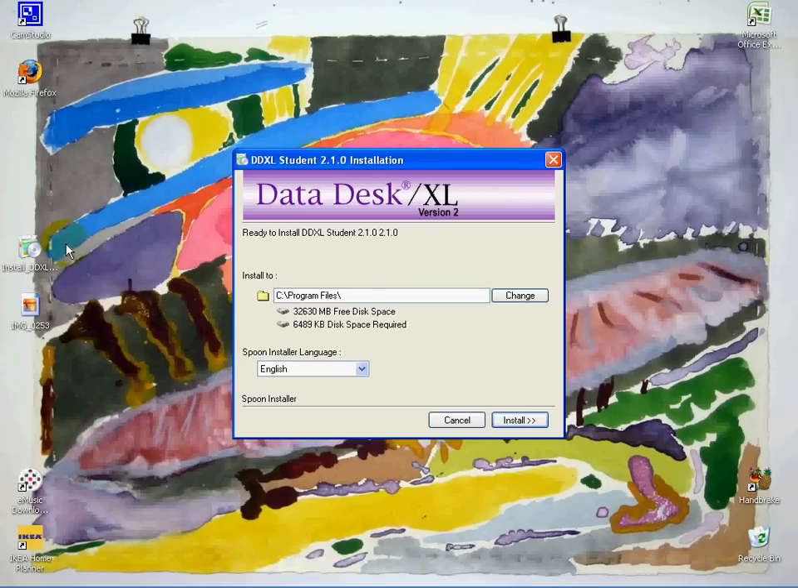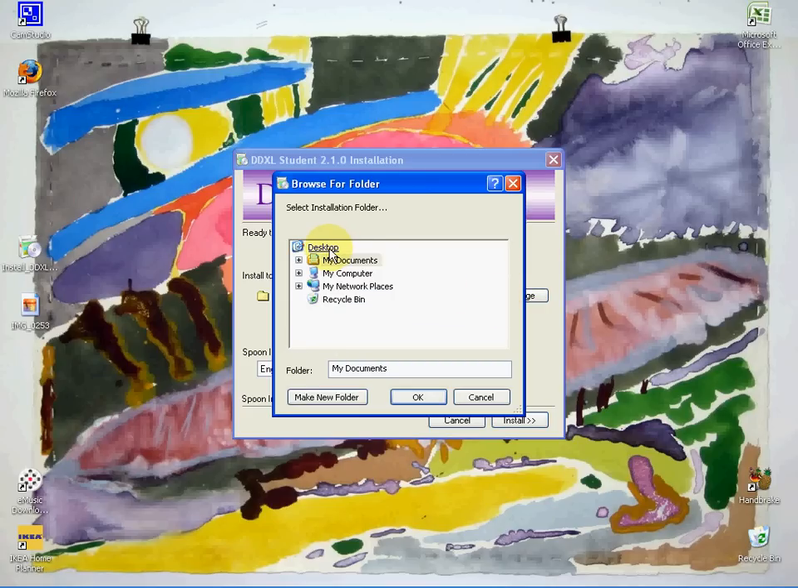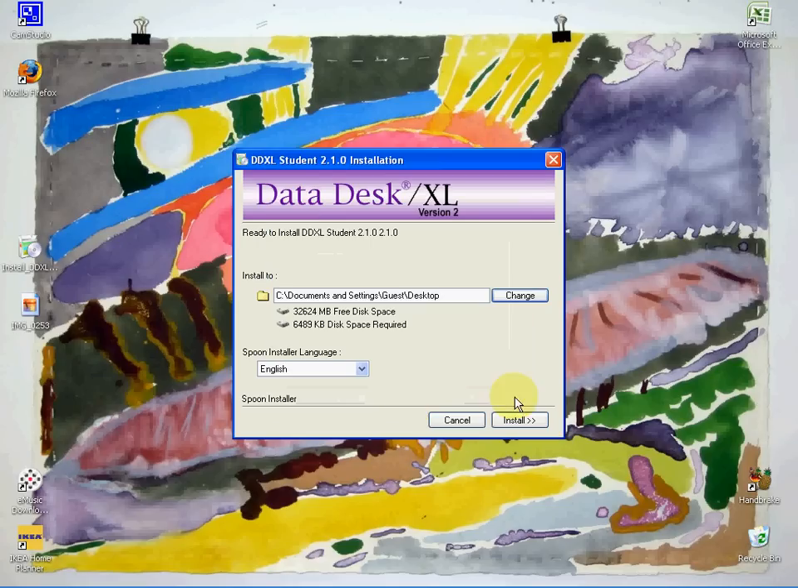We run that file, and the thing that's getting people when you're on a computer at school a lot of times is that it's trying to install it to the C program files folder. It won't let you do that unless you have administrator access. So we hit Change, and then we click Desktop, and it's the easiest place to put it is the desktop. I'll hit OK, and then I'll hit Install.